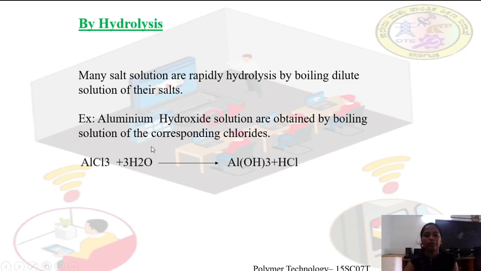Example here: aluminum chloride, if it is treated with water, we will get aluminum hydroxide. This is an example of the hydrolysis method, meaning we are using water here. Hydrolysis means addition of water.